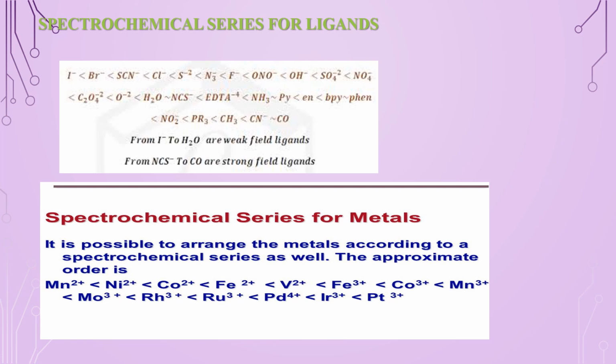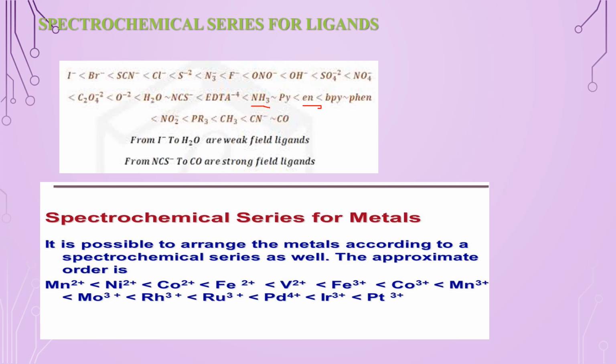Now let us discuss the spectrochemical series for ligands. What is a spectrochemical series? It is the arrangement of ligands in increasing order of ligand field splitting energy. It is usually represented by delta. So in the spectrochemical series as shown here, the ligands are commonly classified by their donor and acceptor capabilities. For example, ammonia is a sigma donor, and ethylenediamine, if we compare it with ammonia, has a stronger effect, generating a larger value of delta. This is also the order of their proton basicity.